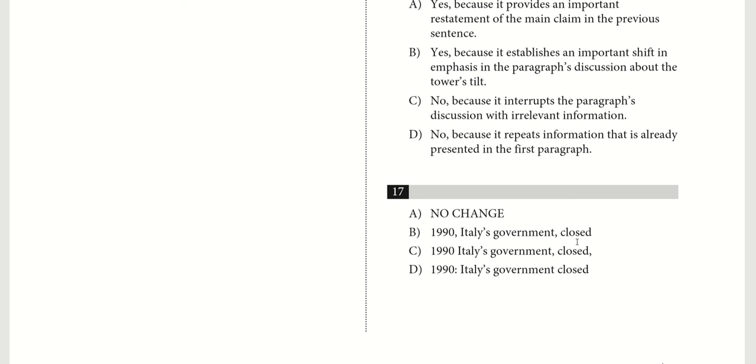That tells us that this is not a good option. So B is out. What about C? C is "not in 1990." Now the comma is removed here, but now we have closed surrounded by two commas.